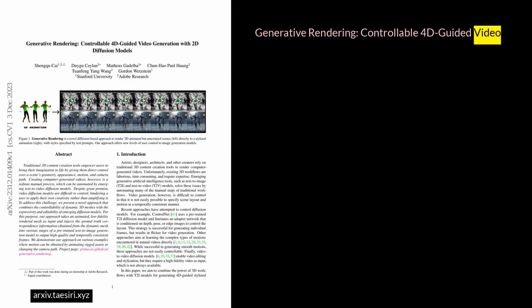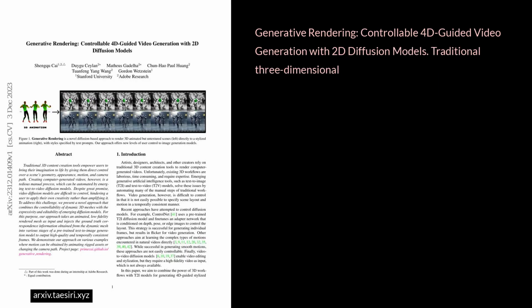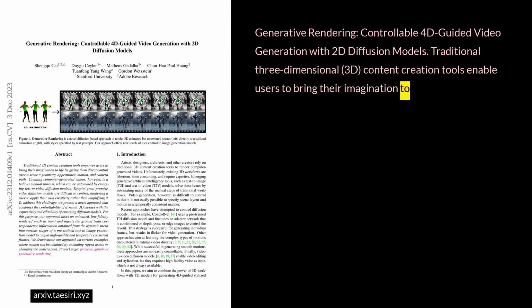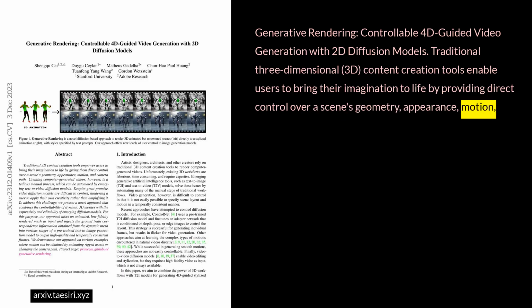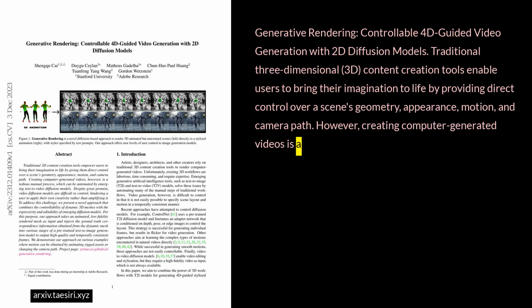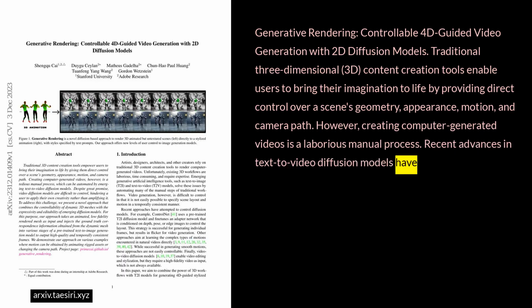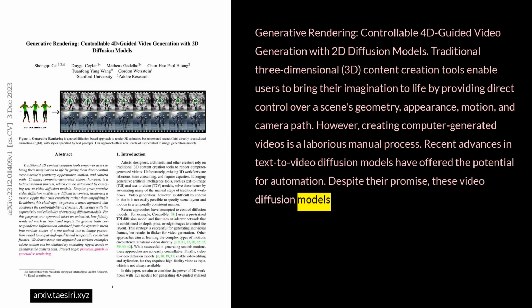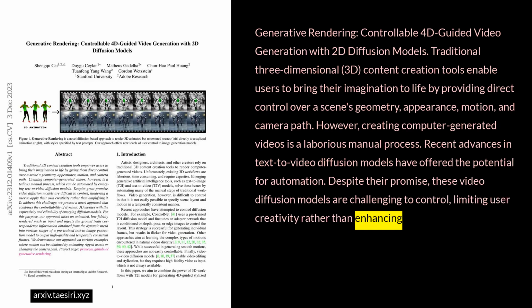Generative rendering. Controllable 4D guided video generation with 2D diffusion models. Traditional three-dimensional 3D content creation tools enable users to bring their imagination to life by providing direct control over a scene's geometry, appearance, motion, and camera path. However, creating computer-generated videos is a laborious manual process. Recent advances in text-to-video diffusion models have offered the potential for automation. Despite their promise, these video diffusion models are challenging to control, limiting user creativity rather than enhancing it.